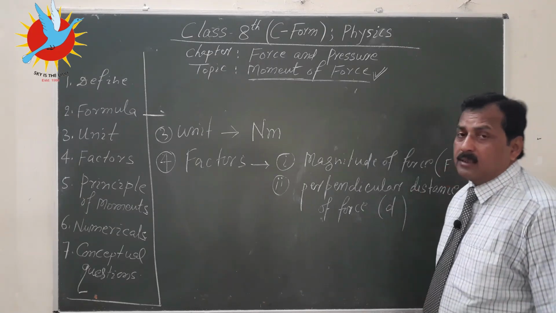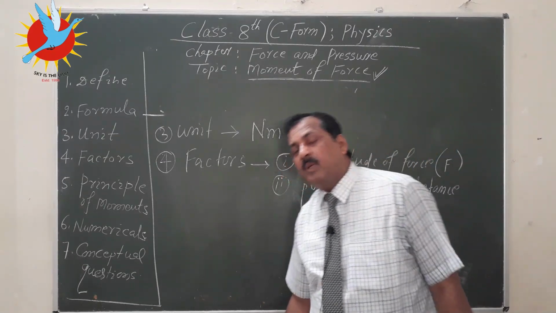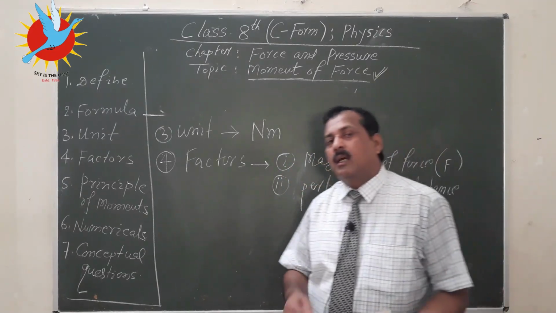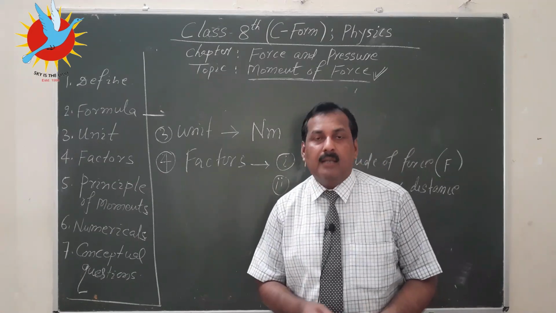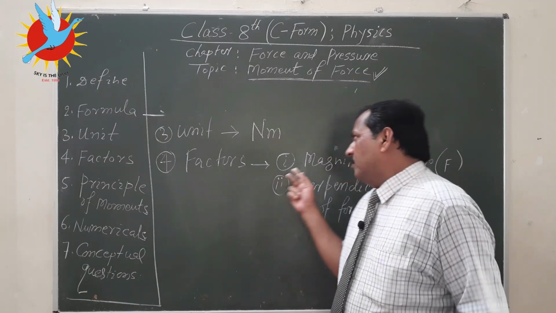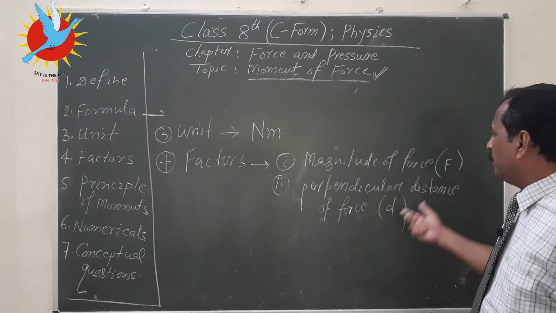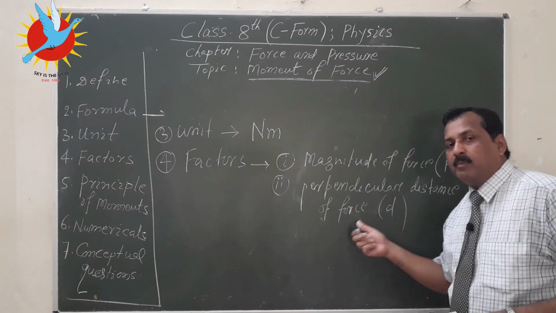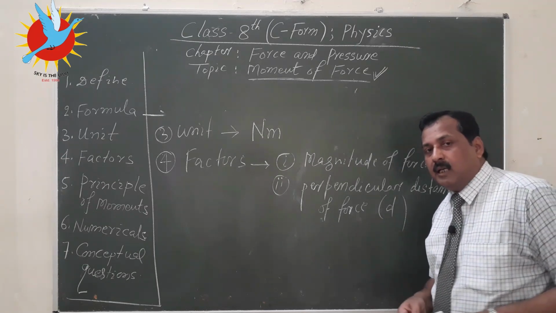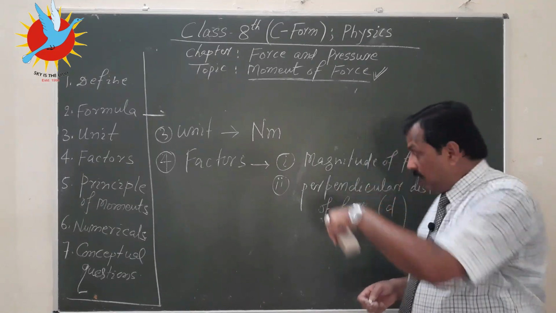So how many factors are there? There are two factors. So in the examination, if you are asked to mention the factors on which moment of force depends, obviously, what will be the factors? First one is magnitude of force, and the second one is perpendicular distance of the force, or perpendicular distance between the axis of rotation and the line of action of force.